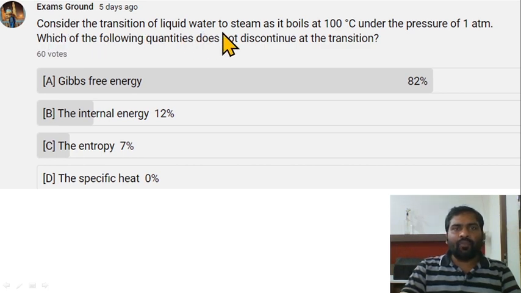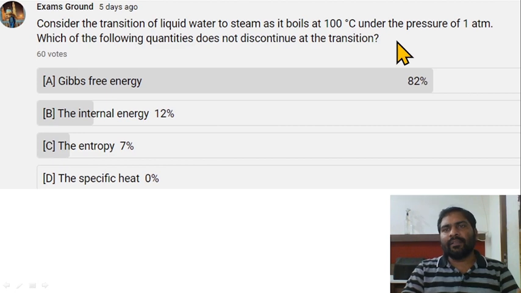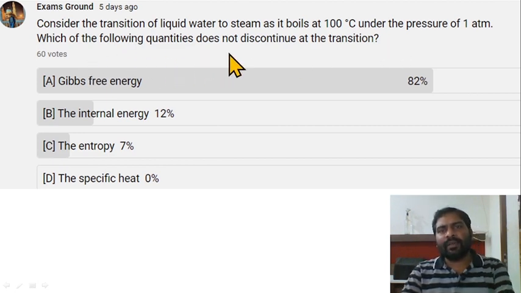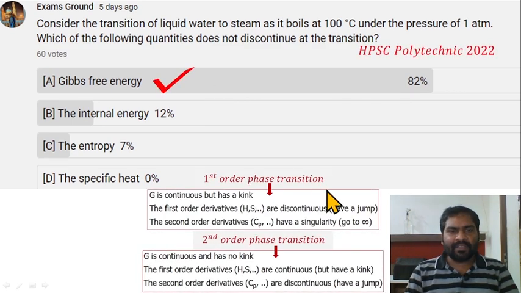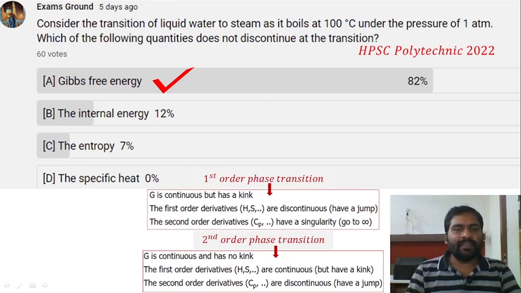Consider the transition of liquid water to steam as it boils at 100 degrees Celsius under the pressure of 1 atm. Which of the following quantities does not discontinue at the transition? Gibbs free energy is the correct option. In first order phase transitions, G is continuous, enthalpy and entropy are discontinuous, and in second order phase transitions, second order derivatives like specific heats are discontinuous.